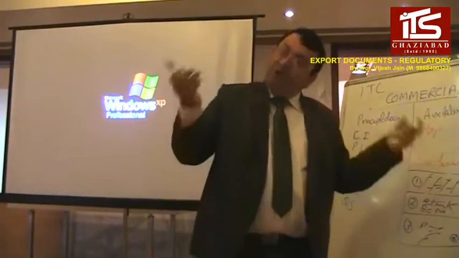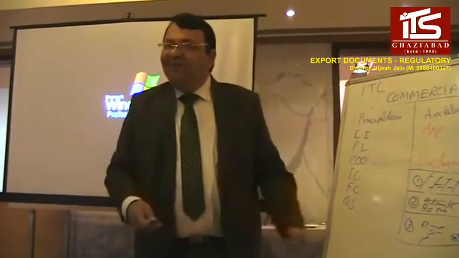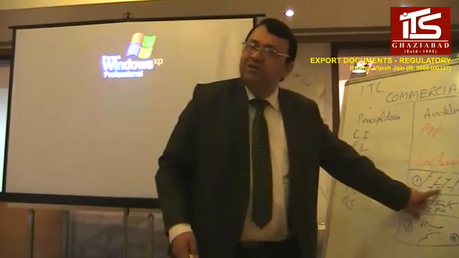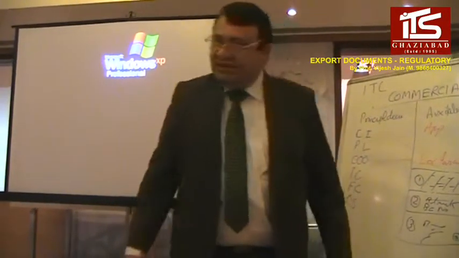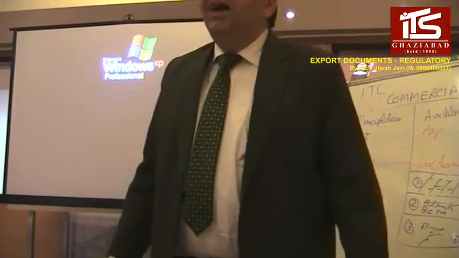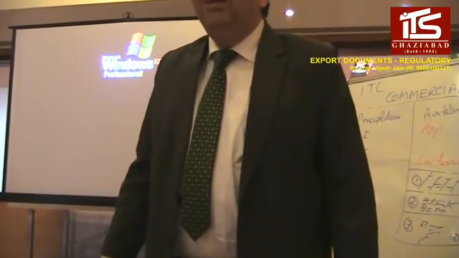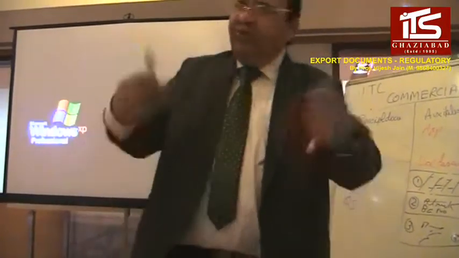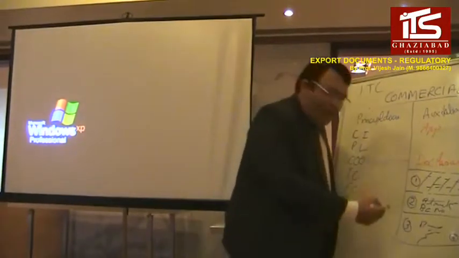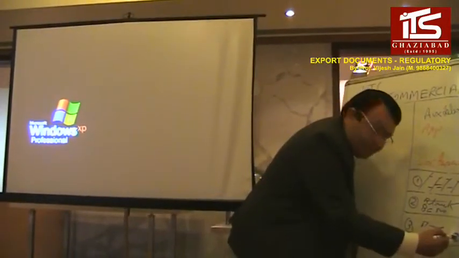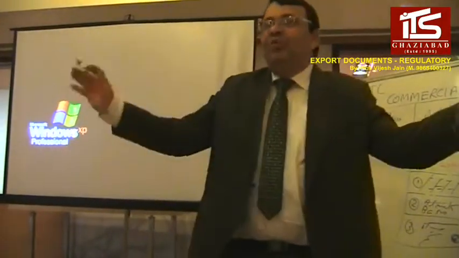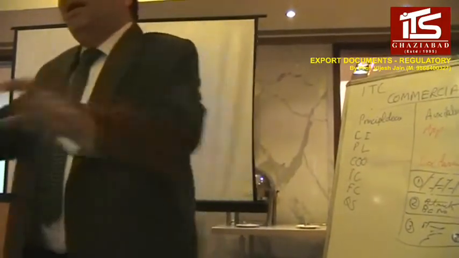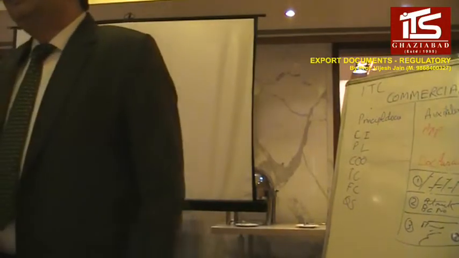And when you export, you come back along with this form, the ARE form, and the bank attested copy of CI, and the EP copy of the shipping bill, and EBRC. You give it to the government. The government will put a seal and will write, bank guarantee is released. No money involved, right? Bank guarantee is released.